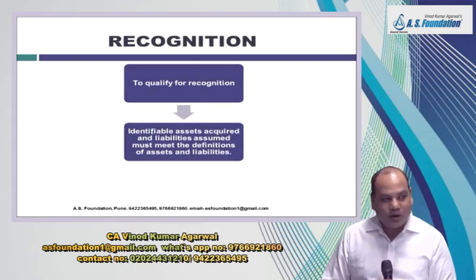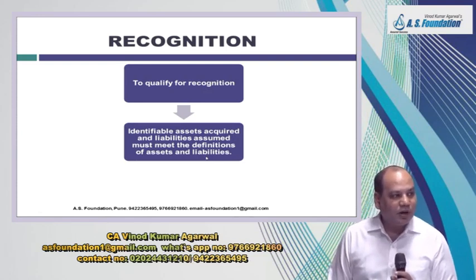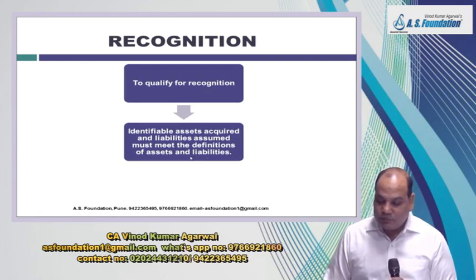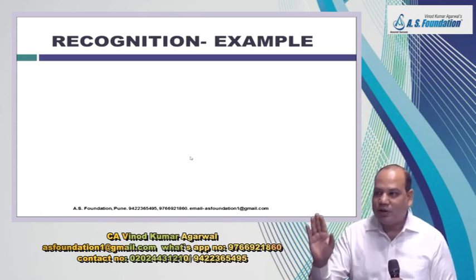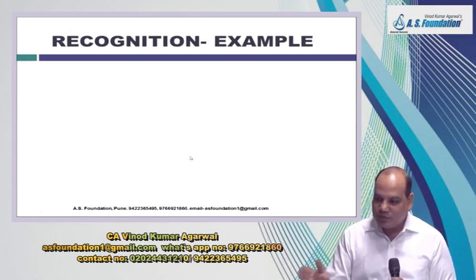Now my task is to recognize the assets and liabilities taken over from the acquiree. So the standard says, wait, you recognize those assets and those liabilities which meet the definition of asset and liability. Is it right? So before you check whether I need to recognize this item as asset or not, ask yourself, is it an asset? If yes, welcome. Otherwise not. So what is an asset?